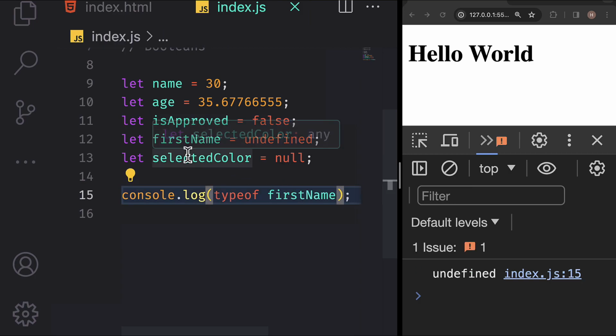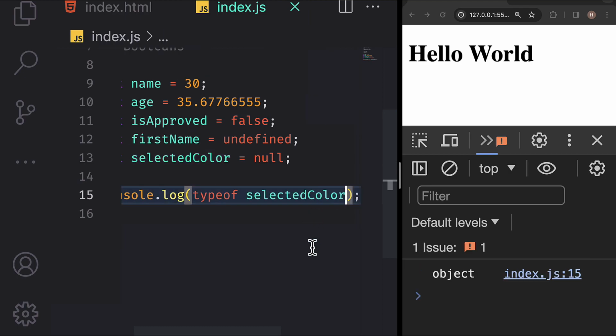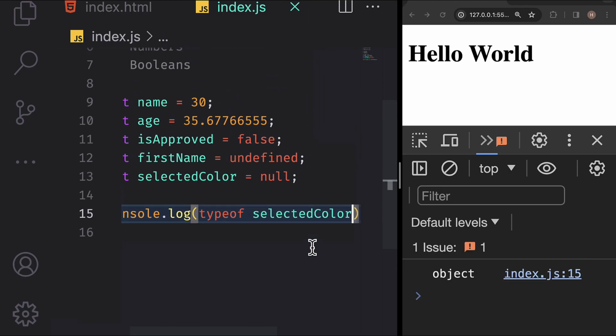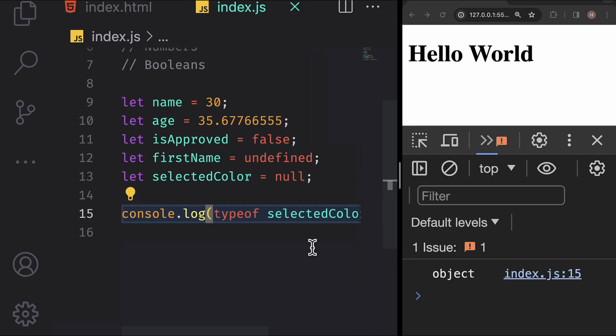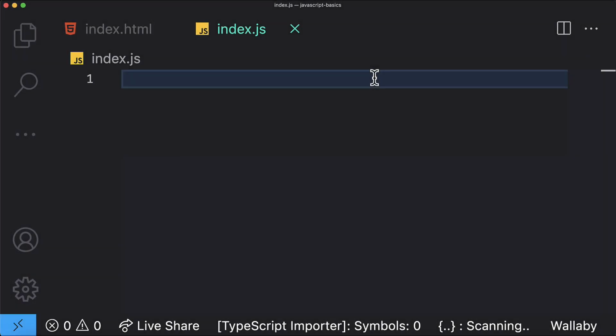Well, it goes back to our two types, primitive and reference types. In the primitive category, we have strings, numbers, booleans, undefined and null. So undefined is not just a value, it's also a type. Lastly, check the type of selectedColor. It's an object, but what is an object? Now let's explore reference types in JavaScript after covering the primitive types.